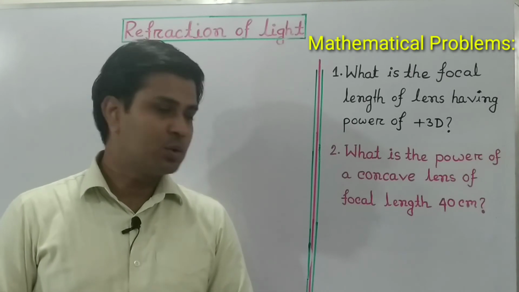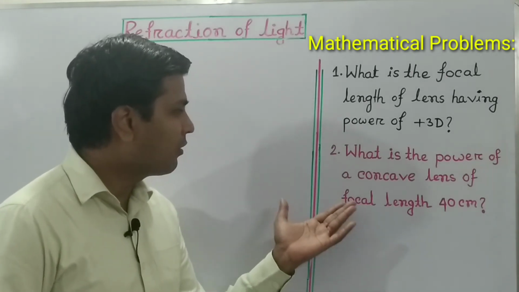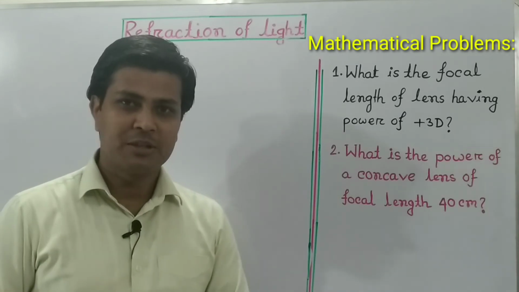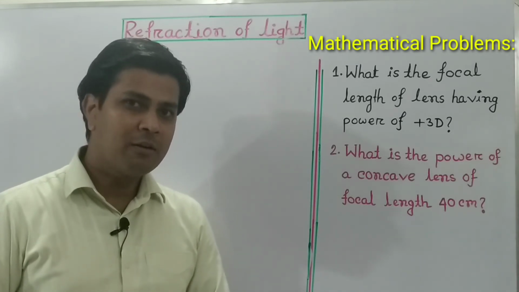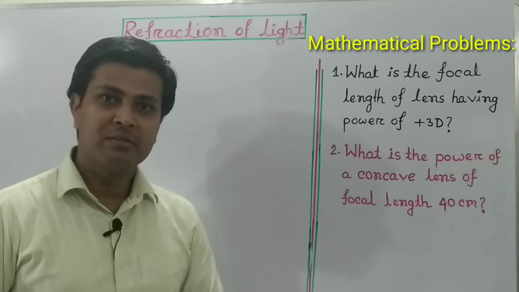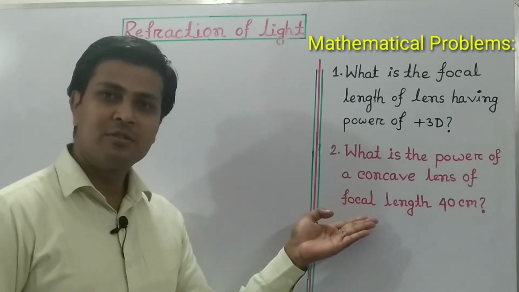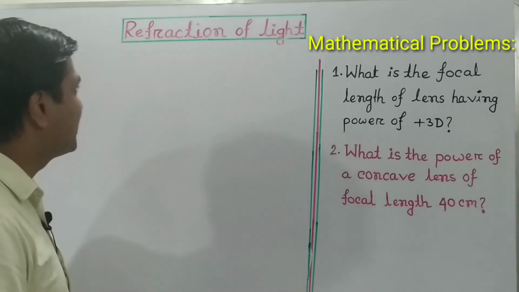Second question: what is the power of a concave lens of focal length 40 centimeter? We know the power of a concave lens is negative, so the focal length of the concave lens is also negative. Let's see the given quantity.